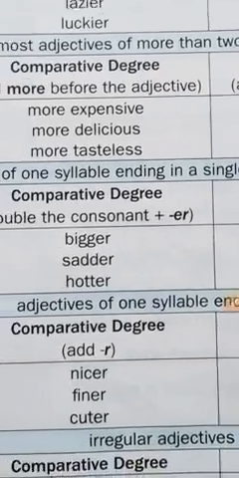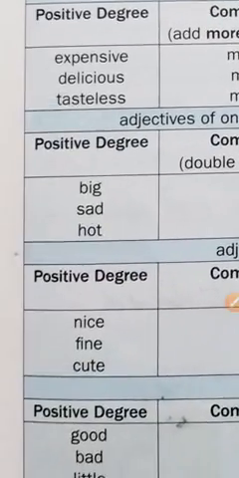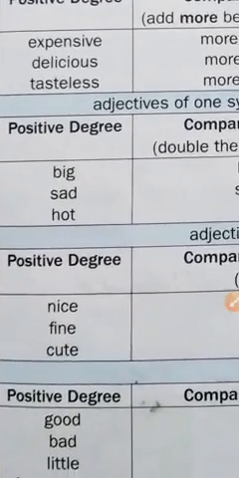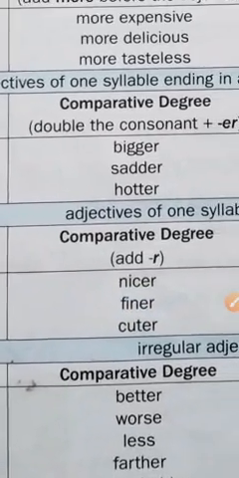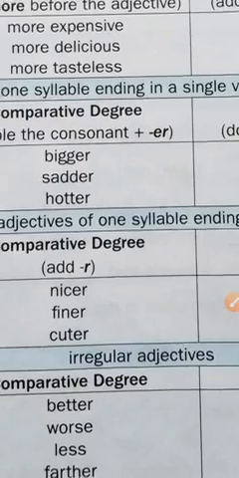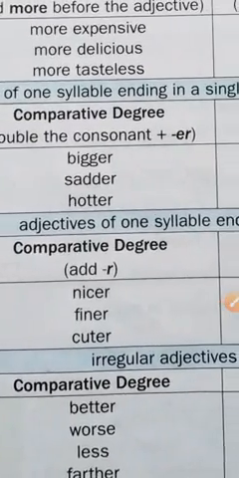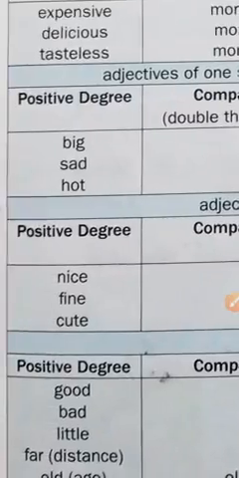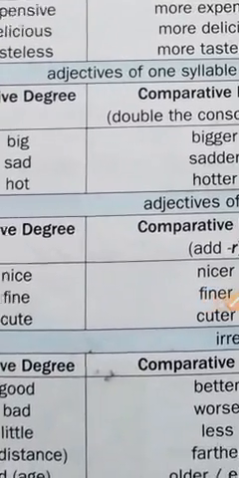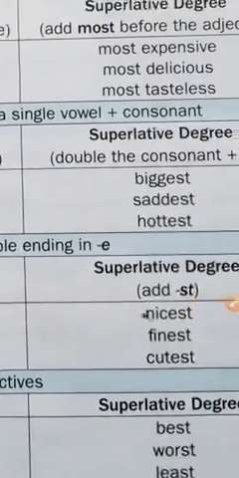Now, in another rule, if the positive degree is big, ending in a single vowel plus consonant, we double the consonant and add er, like big, bigger, biggest.